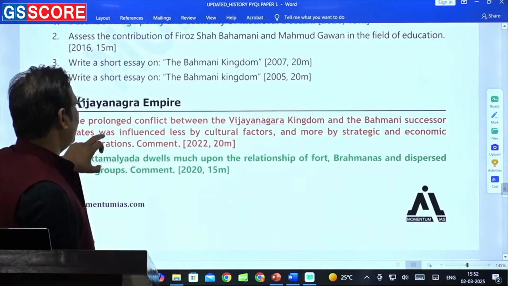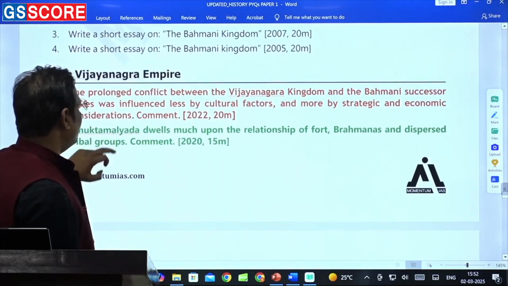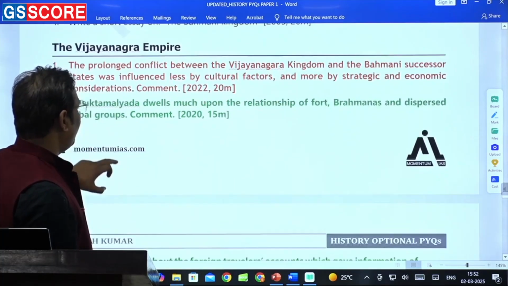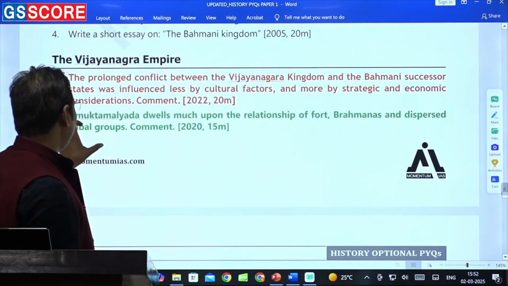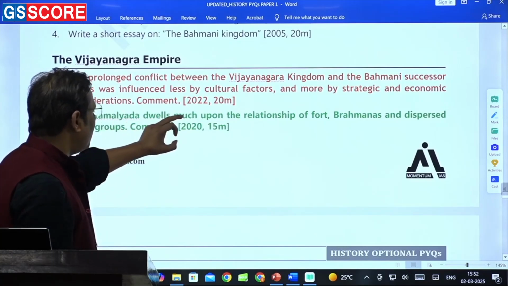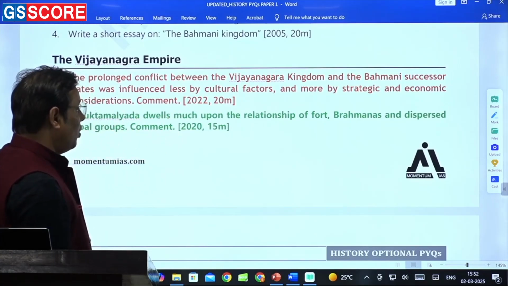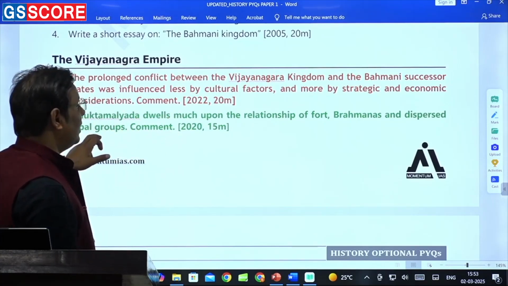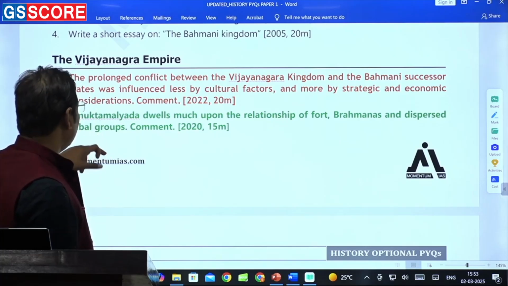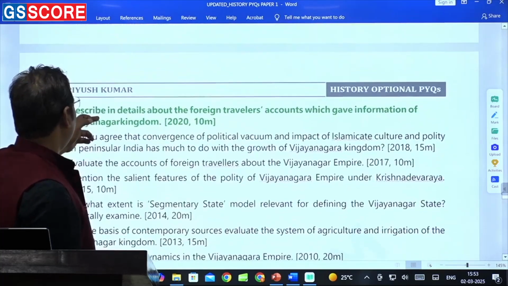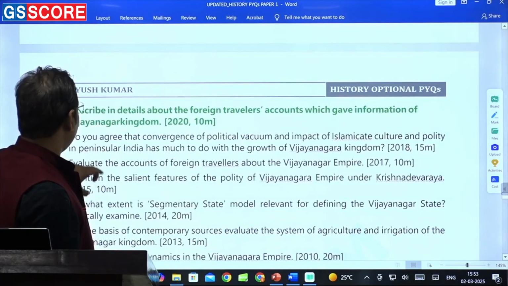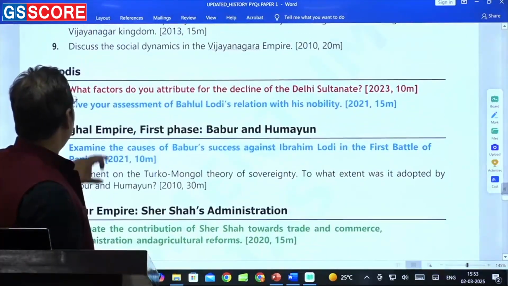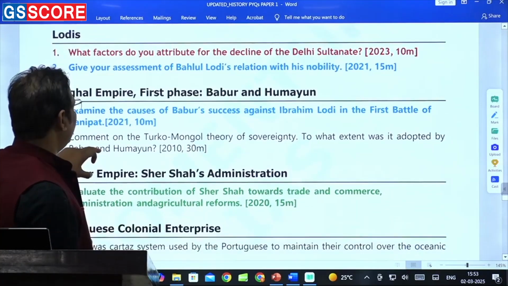The prolonged conflict between Vijayanagar and Behmani, Amukta Mallada: in 2020, there was a question. And this question was again very complicated. Amukta Mallada dwells much upon the relationship of fort, Brahmins and dispersed tribal groups. So details about the foreign travelers in the Vijayanagar kingdom, Lodhis, they have asked the questions.